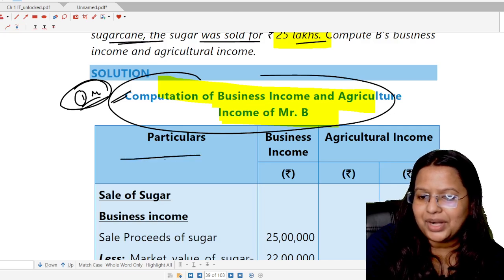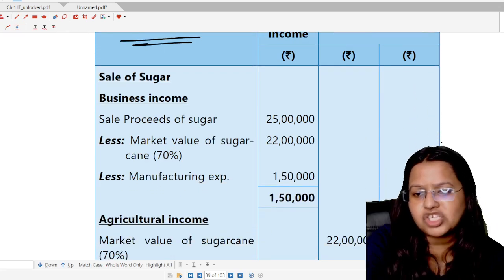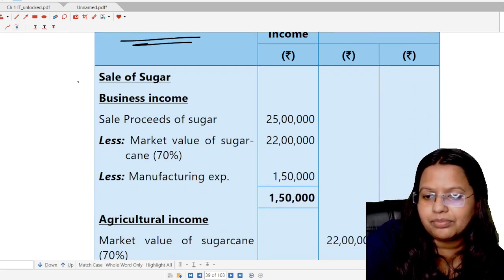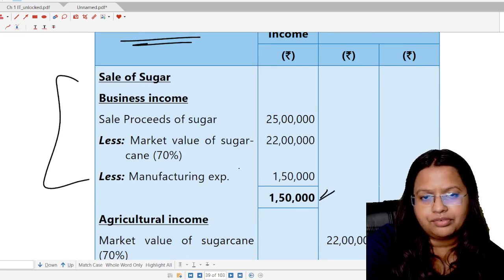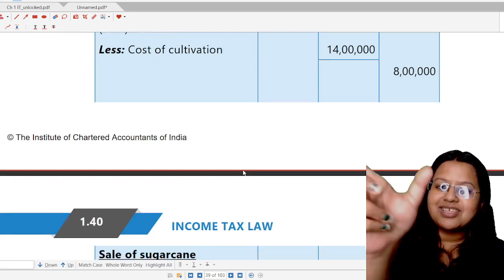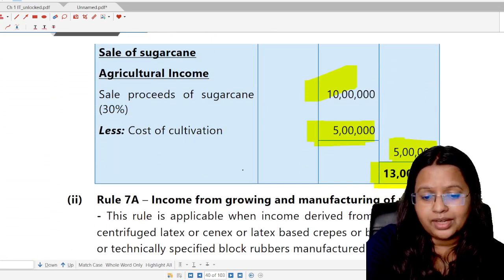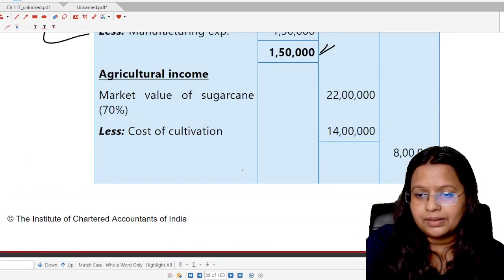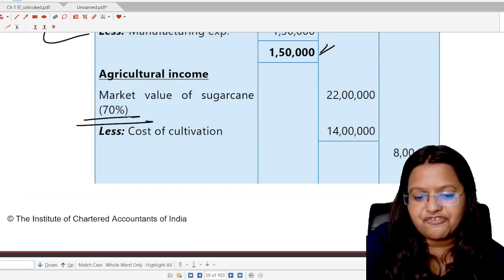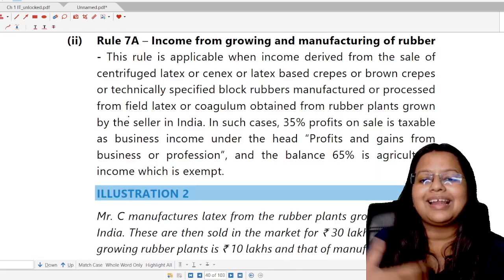So, particulars: business income, agricultural income. We have to divide it into 2 parts. First of all, compute the business income, that is 1,50,000. Write it down like that. Then for the agricultural income, you have to write down that this is for the 70% and next is for the 30%. Students, this is very important, to write the 70% and 30% parts. This will bring clarity to your question.